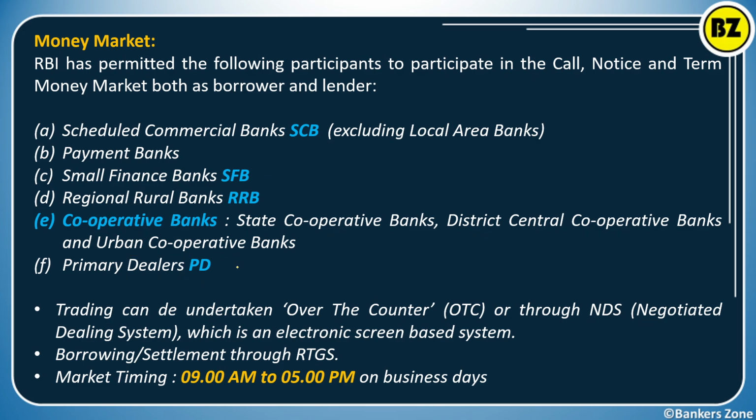Okay, so who can operate? Obviously the commercial bank, payment bank, small finance bank, and the RRB. Apart from that, the cooperative bank and the primary dealer. These are mainly 5 financial entities that can operate in the money market.